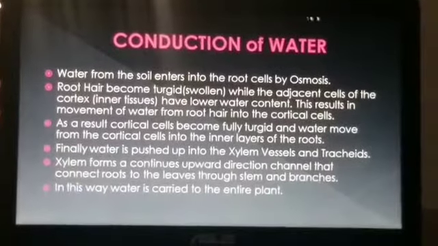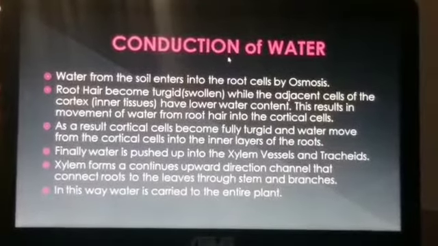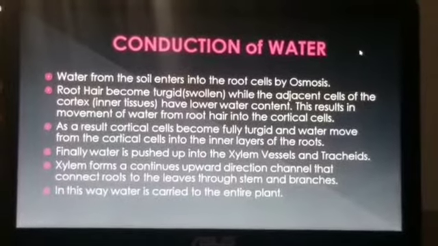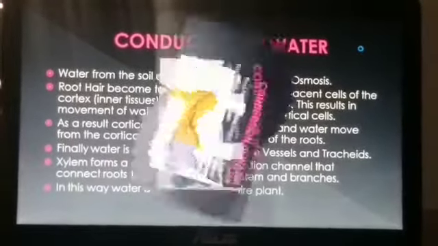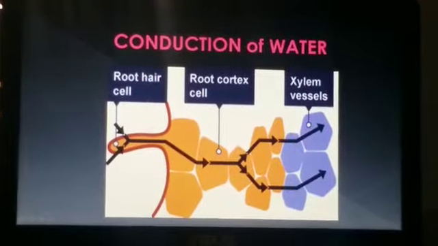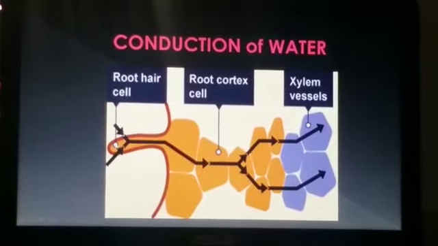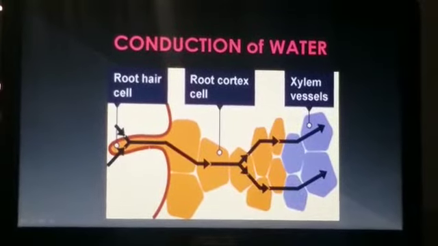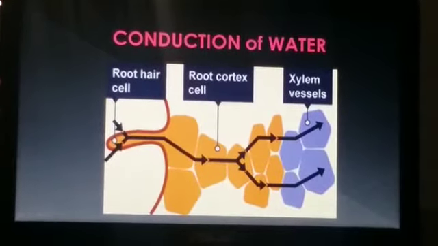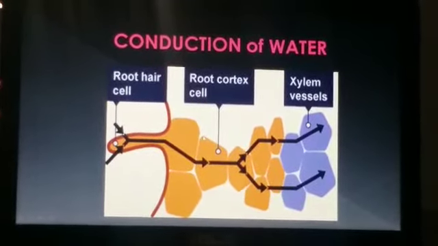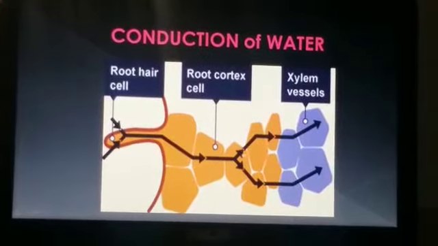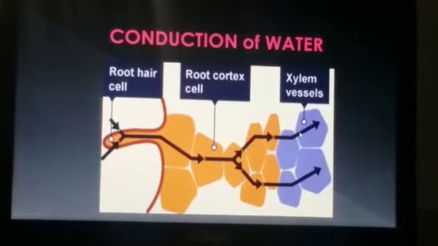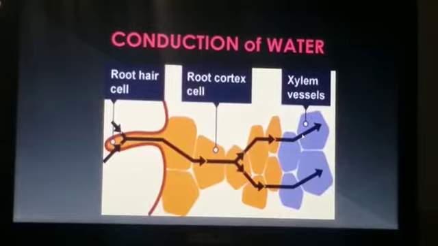Now, that session's important topic was conduction of water. I discussed with you how water is conducted in the plant. Here you can see in the diagram, first water comes into the root hair cell, then it gets turgid. After that it goes through the process of osmosis into the root cortex cell. It also gets turgid. After that it passes from the root cortex cell to the xylem vessels.